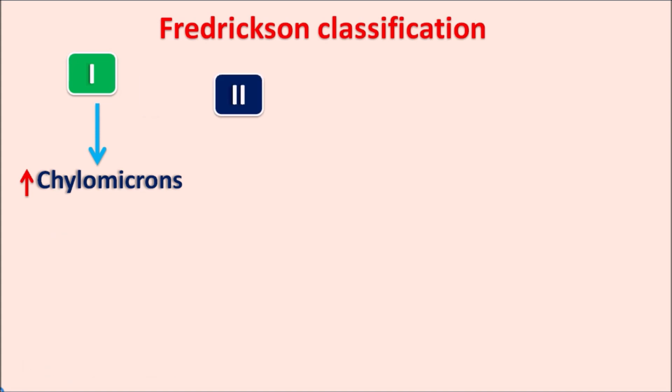So what is the Fredrickson classification? According to this classification, dyslipidemia can be classified into 6 types. First one is type 1. Type 1 is not a severe dyslipidemia because it is associated with increased levels of chylomicrons. But the more important dyslipidemia is type 2, which is associated with increased levels of cholesterol. This cholesterol may be present in LDL, HDL as well as VLDL, but LDL always poses more risk for atherosclerosis, along with VLDL having moderate risk.